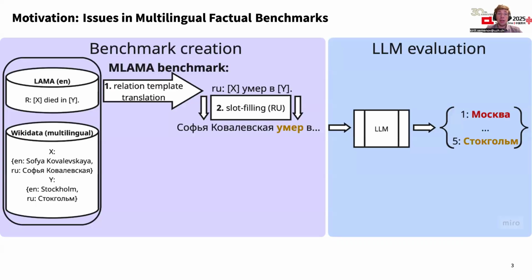So to begin with, there are several multilingual datasets for factual knowledge evaluation, which are usually translations of the English datasets. For example, MLAMA, which is a translation of the monolingual LAMA dataset, was used for translating into 53 languages. It took a particular relation type from the monolingual English data, which was in the form of a template. It translated the template with Google Translate, and then it took the translations of the entities that were needed to be inserted from the multilingual Wikidata database.